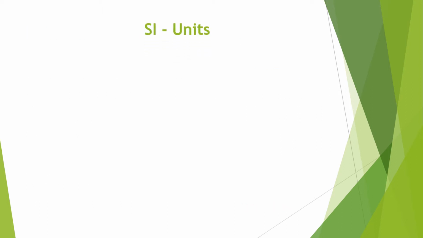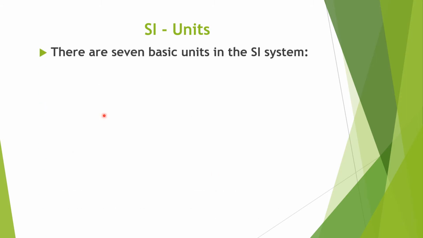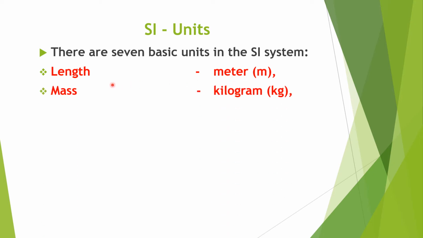Next, SI units. There are 7 basic units in the SI system. First, length. SI unit is meter, symbol M. Next, mass. SI unit is kilogram. Next, time. SI unit is seconds.